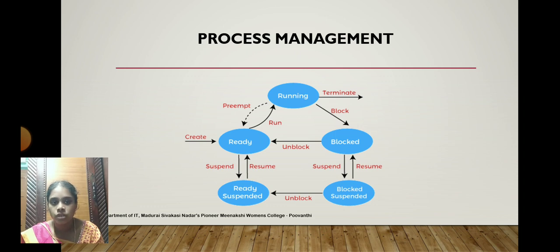Otherwise, if any interruption arrives, it comes to the blocked state, and it has to be suspended, or it may be resumed by instructions from the operating system. Then it goes to the ready suspended state, and then once again goes to the ready state. Then it starts its execution once again. This is the sequential process of process management.